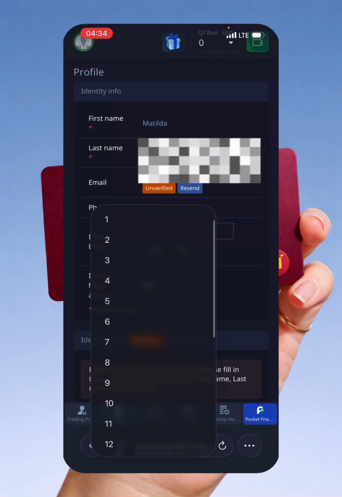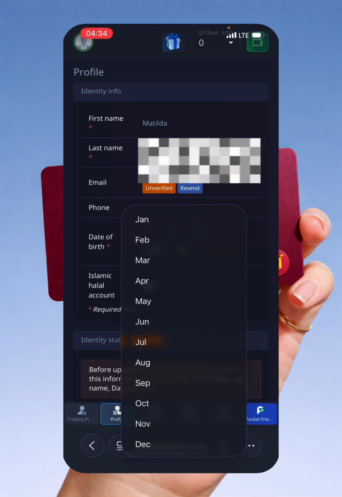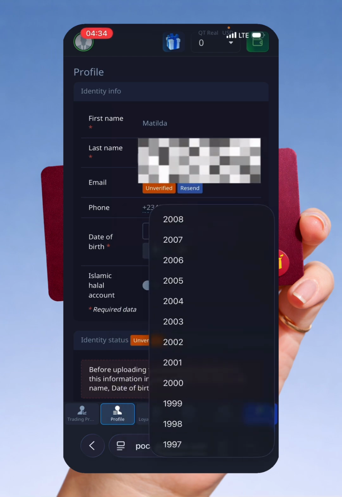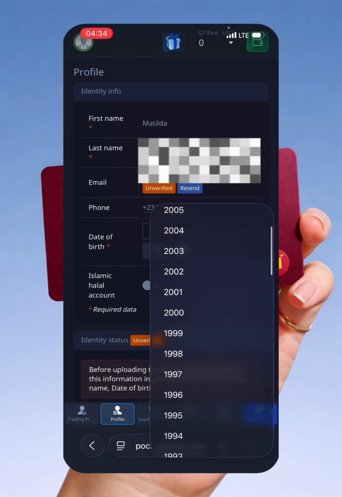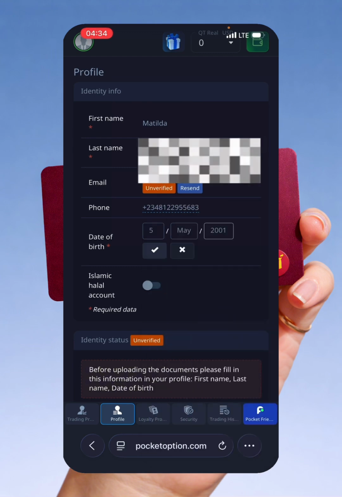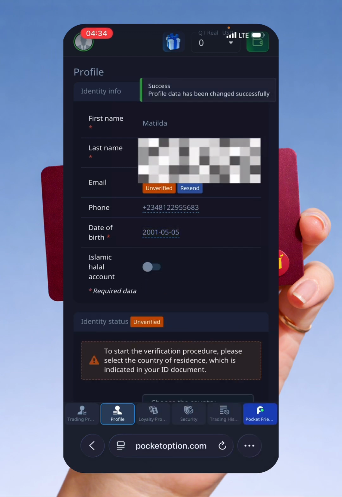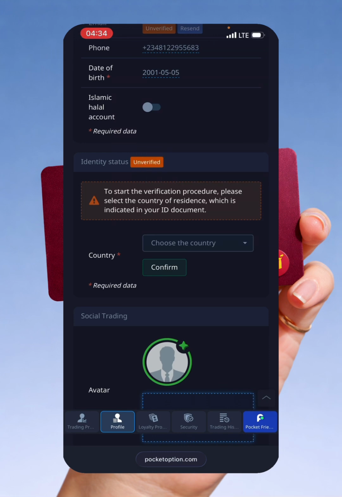So we are just gonna use any random date of birth. Okay, 5 May. Any random date of birth. Good. You can see it has popped up.